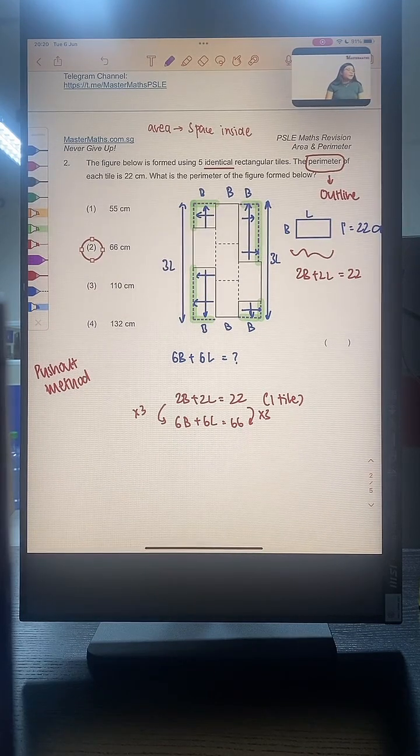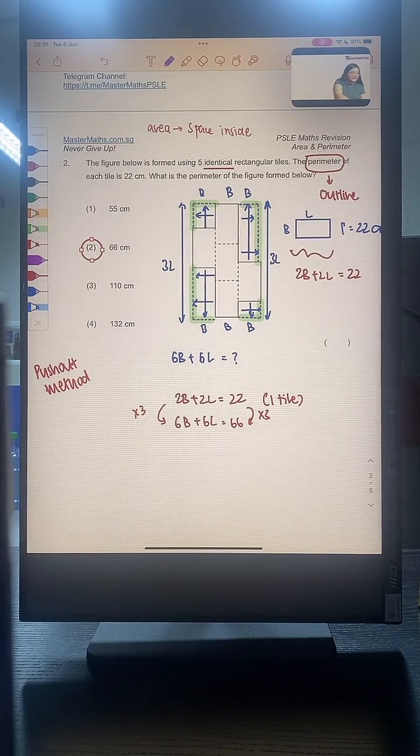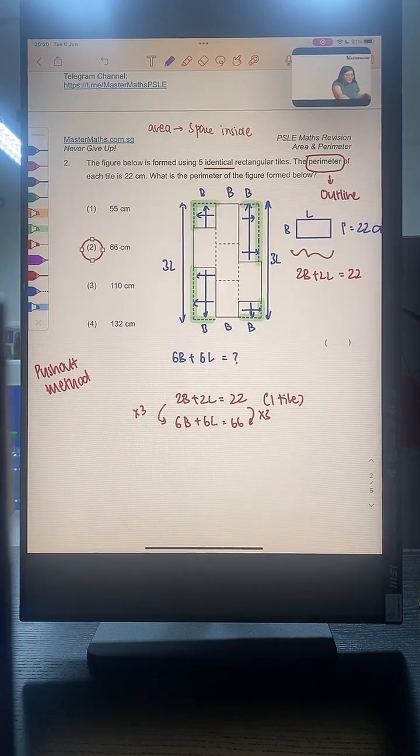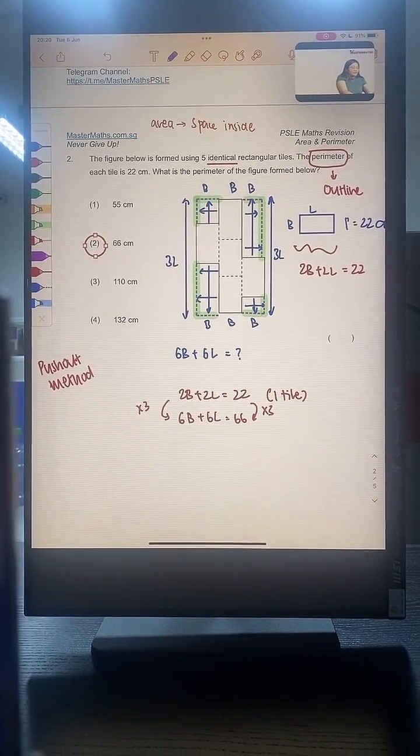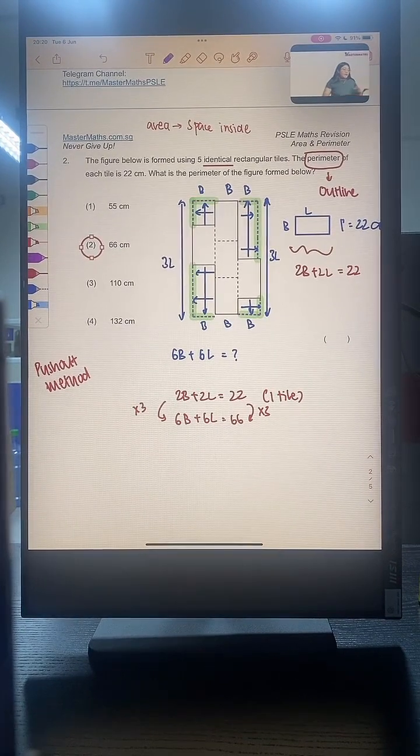Alright, so I hope you remember this method. It is called the push-out method. The push-out method is very useful for when we are looking for perimeters of composite figures. For those of you who got it correct, Khan, well done. Great. Raj, you got it right. Well done. Any questions so far?